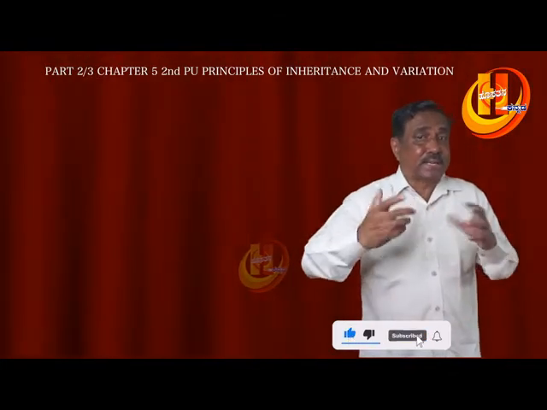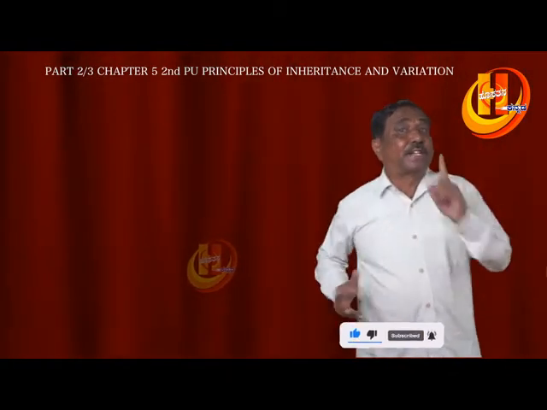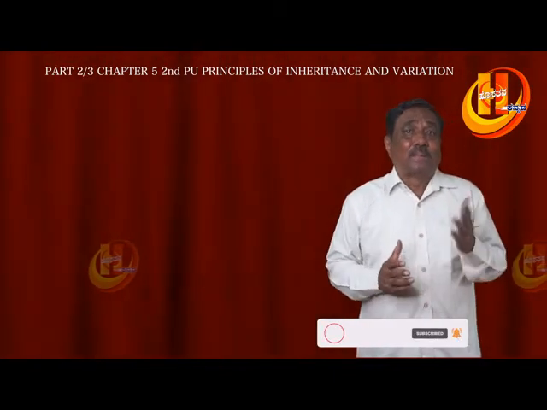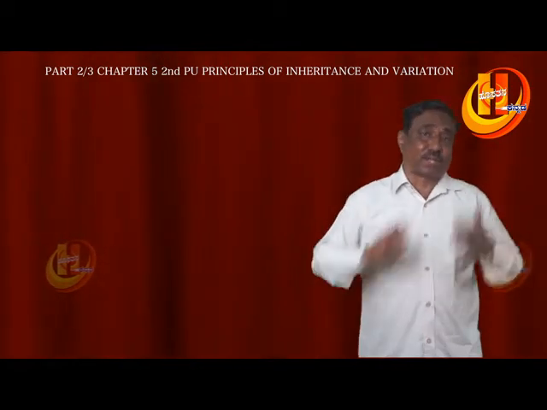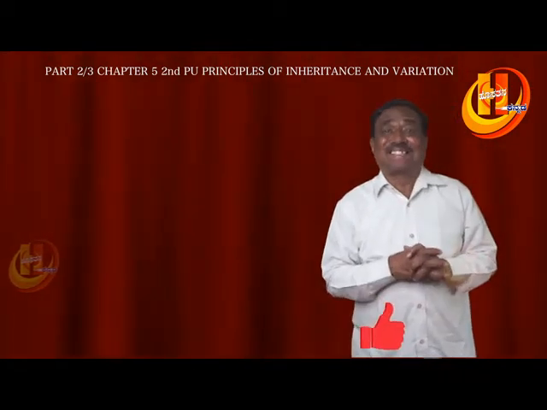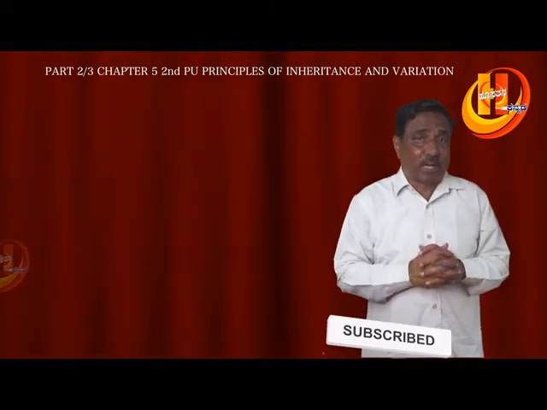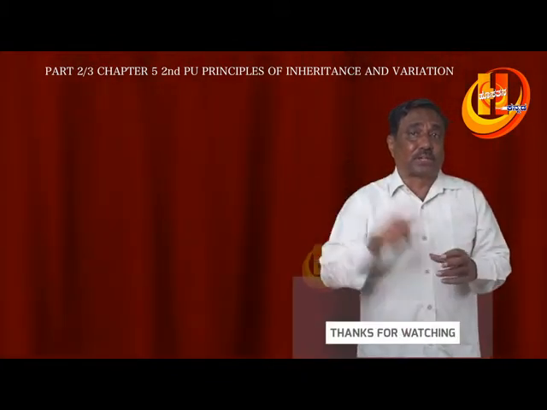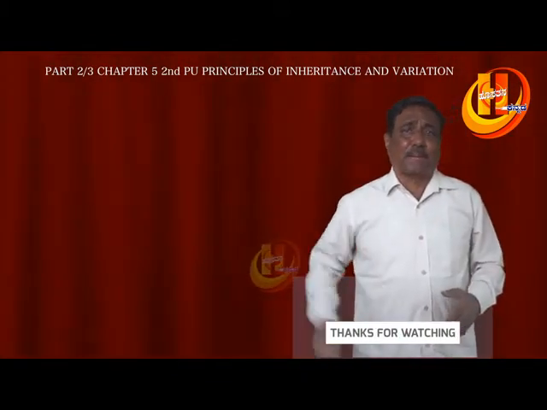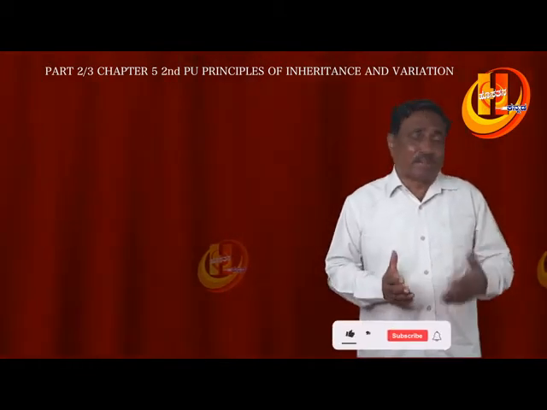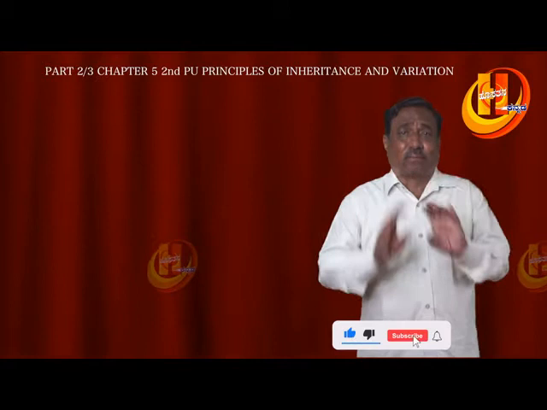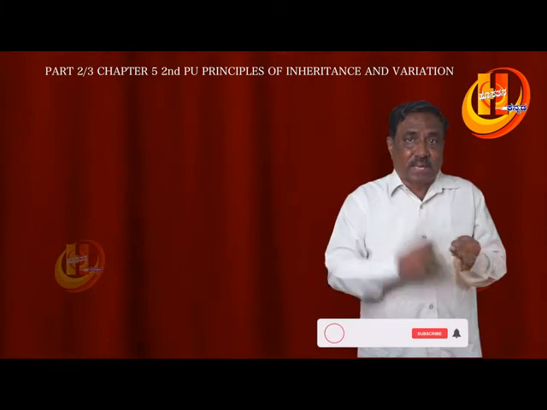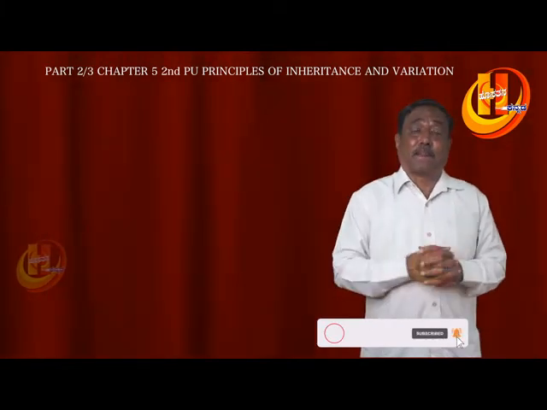This kind of sex determination takes place in honeybees. It is a matter of fertilization and no fertilization that determines sex in honeybees, and this is known as parthenogenesis. In plants, if the ovary develops into fruit without fertilization, that is called parthenocarpy. This is very important. Parthenocarpy in plants has already been asked in NEET many times. And parthenogenesis is in animals. Examples given in your book, code word RTHL: rotifers, turkey birds, honeybees, lizards. They exhibit parthenogenesis.